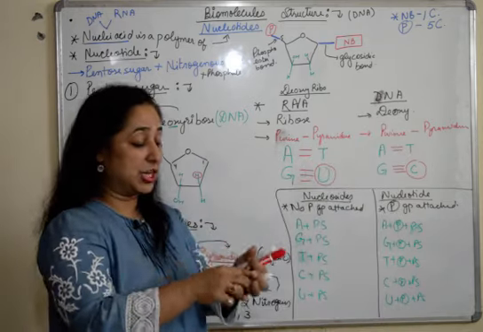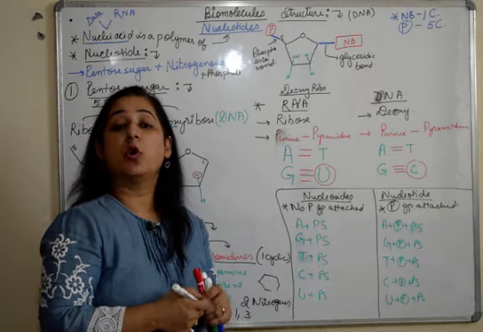Their names altogether change only due to the presence and absence of phosphate group.